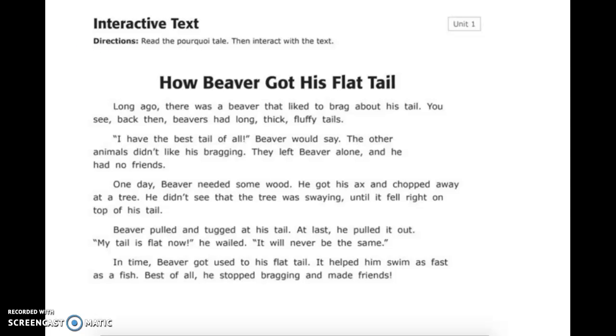Hi, fluent readers. I would like you to read this story, How Beaver Got His Flat Tail. Go ahead and read that. Pause this video and read that story now.